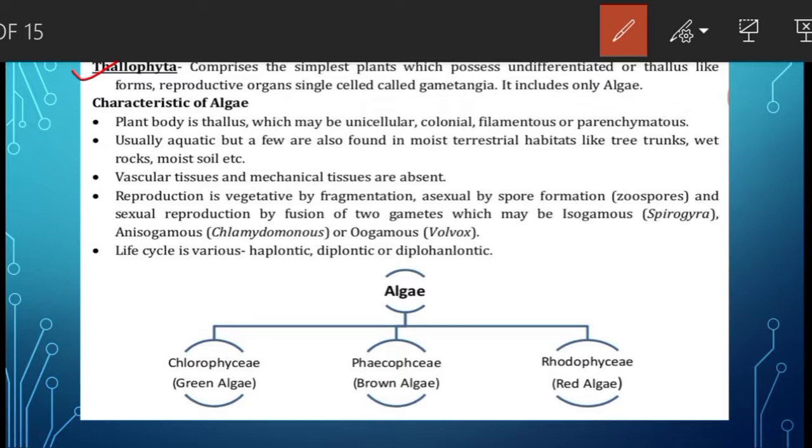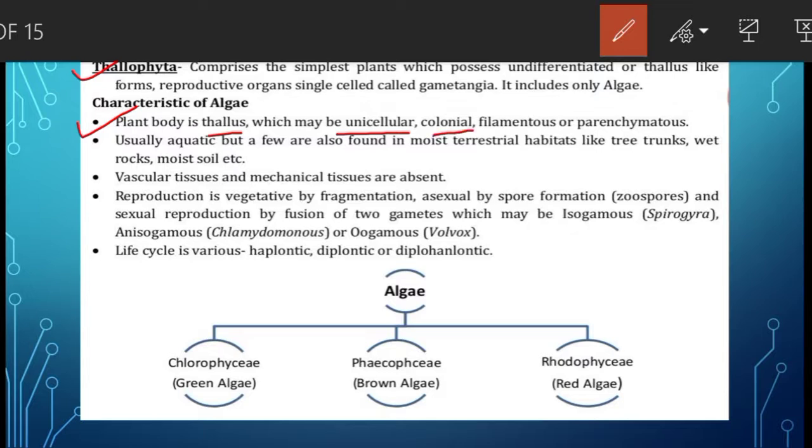Now let us see more characteristics of algae. The first characteristic is plant body is thallus. As I told you just now, thallus means the plant body is in mass. The plant body is not divided into true roots, stem and leaves. So plant body may be unicellular, means a single cell may form a complete body.